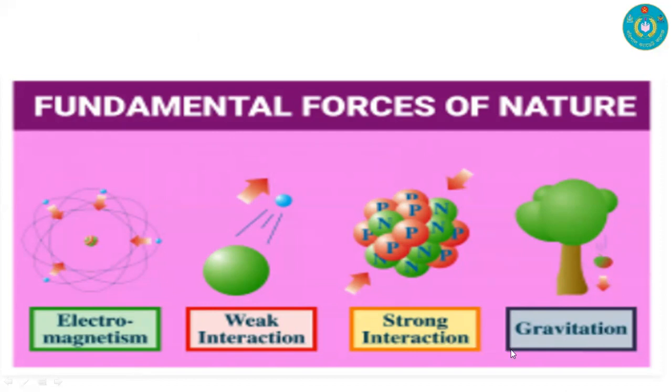Gravitation works on large scales, and in the nucleus there is the use of strong nuclear force. For beta decay, we have weak nuclear force, and in electromagnetism we have the use of electromagnetic force.